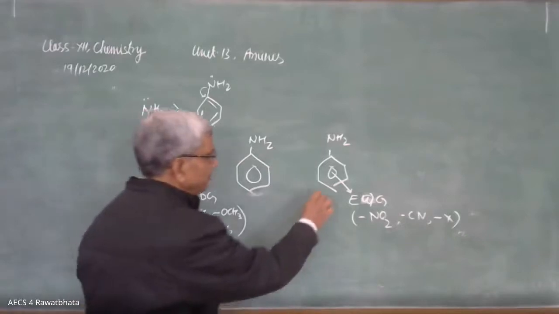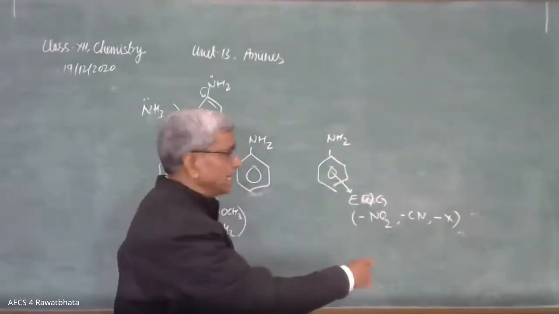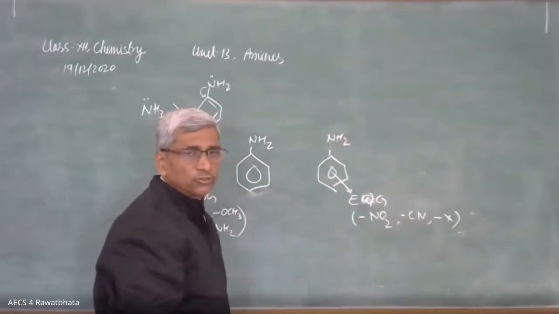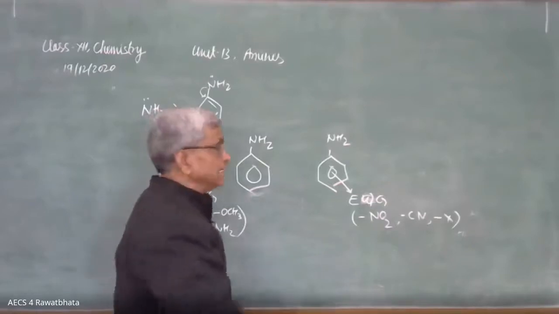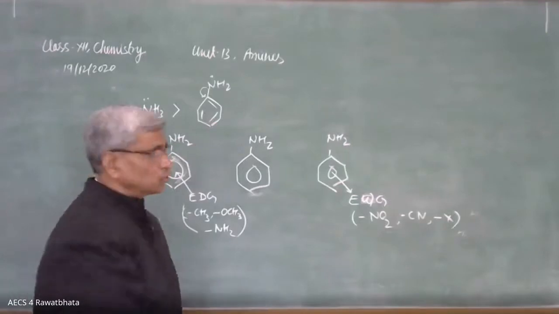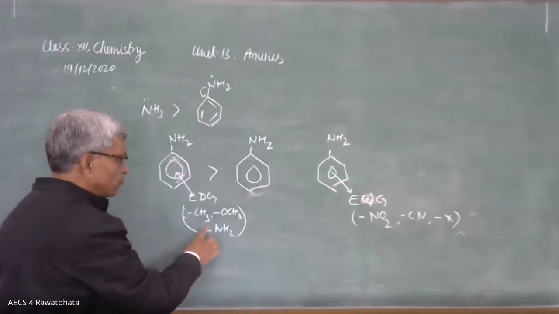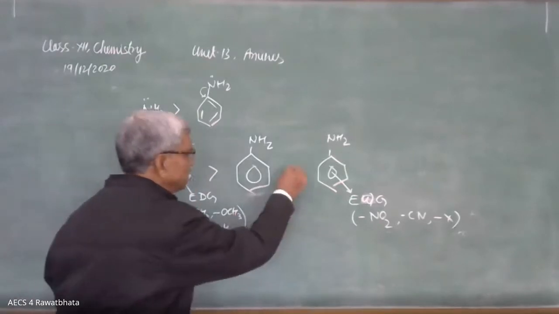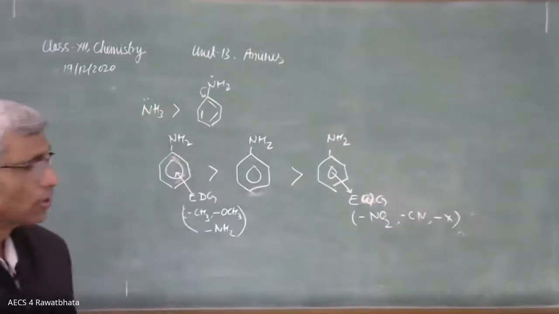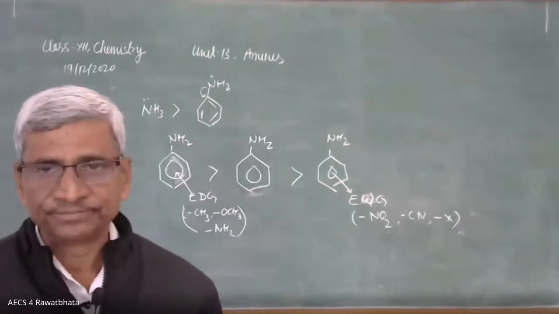And here, because of the electron withdrawing group, they are withdrawing electrons from the ring itself, and the electron withdrawing nature from the nitrogen of NH2 is maximum, and its ability to release the lone pair becomes minimum. So out of these three, this is more basic because of the electron releasing group, the electron donating group. This is more basic than the last one, having the electron withdrawing group. So this is the order of basic strength.